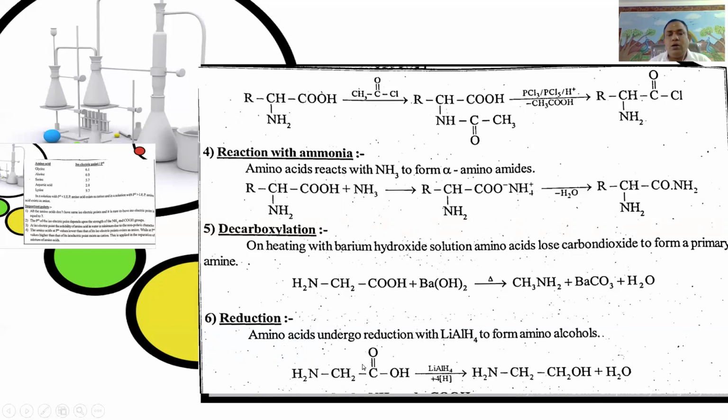That is, alpha amino acid glycine NH2CH2COOH undergoes reduction in the presence of lithium aluminum hydride to give alpha amino ethyl alcohol, NH2CH2CH2OH plus water. It is the reduction reaction.